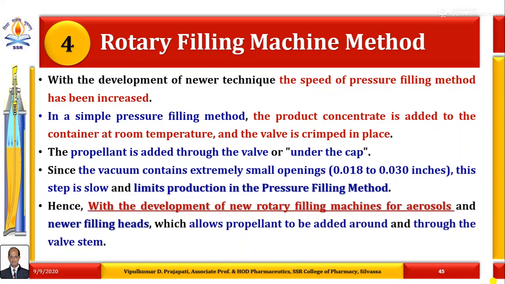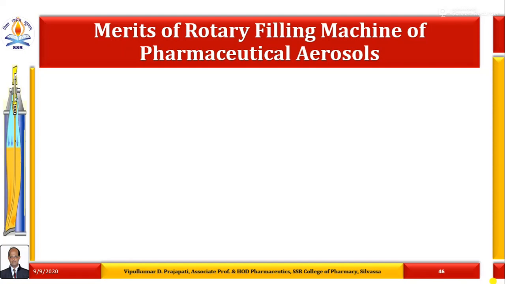So that's why the rotary filling machine method is the new addition of propellant filling in pharmaceutical aerosol packaging, and hence it contains newer filling heads which allow propellant to be added around and through the valve stem. So it ultimately increases the production rate. So what are the merits of rotary filling machines for pharmaceutical aerosols?